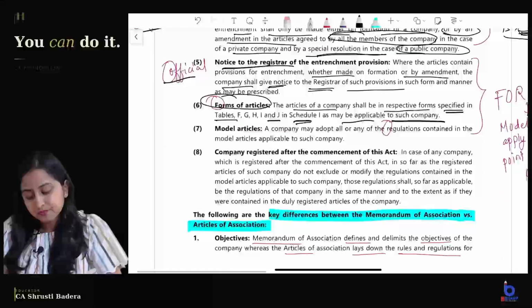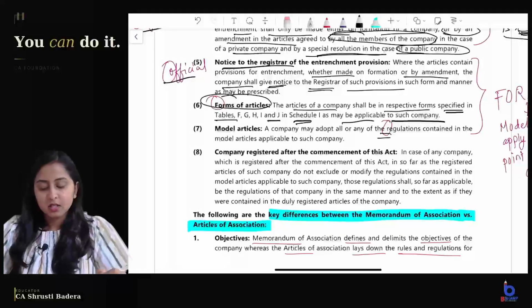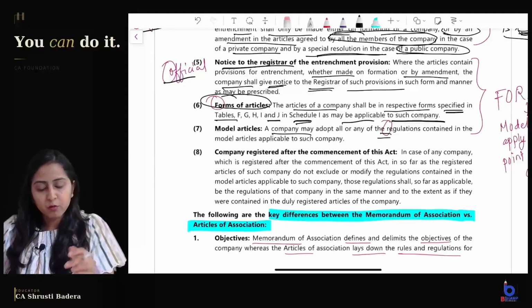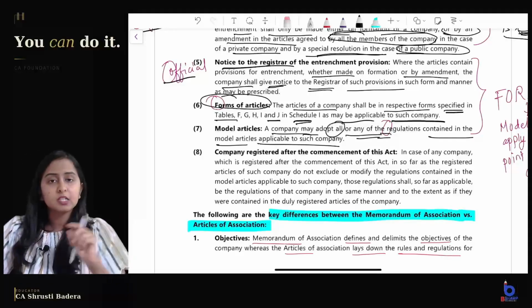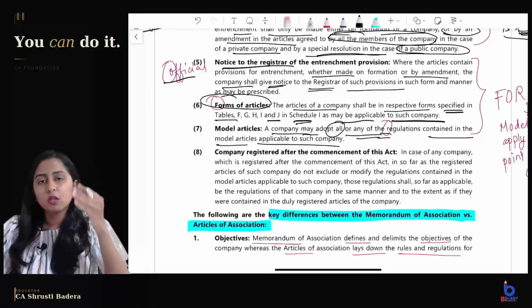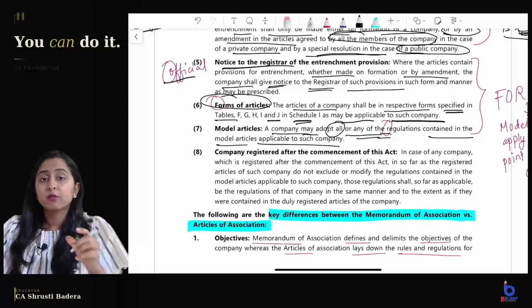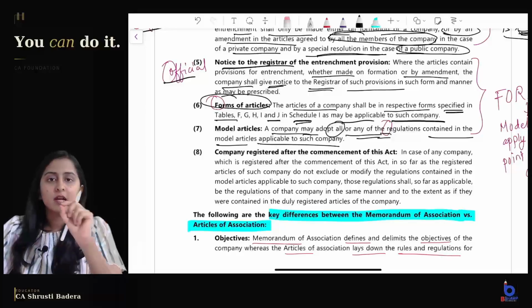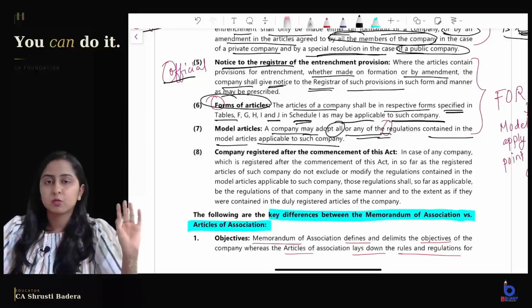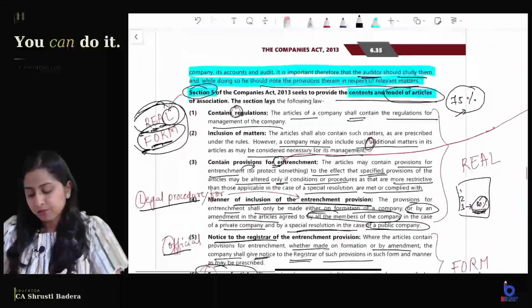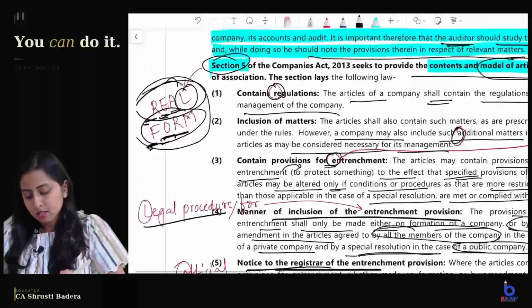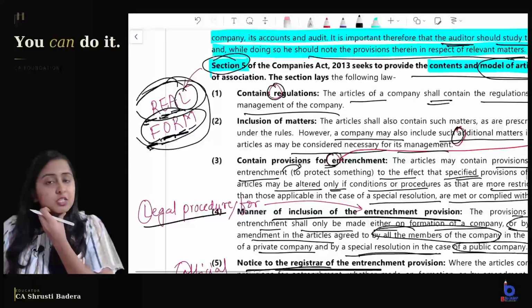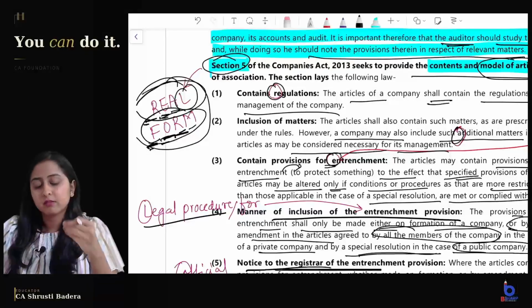R means regulations. So a company, whatever is the model form, may adopt all or any of the regulations contained in the model articles applicable to such company. It is not necessary that you use all the regulations which are given in the model forms. If you want to specifically delete any provision, you will have to mention that this provision is not applicable to our company. That is about model forms. Whatever you want to mention, you will mention, otherwise you can delete it.